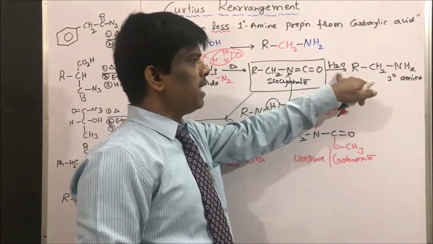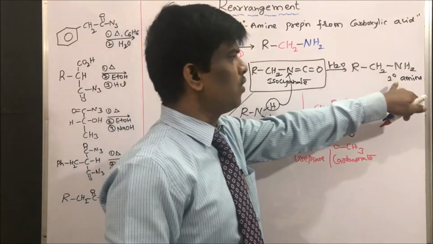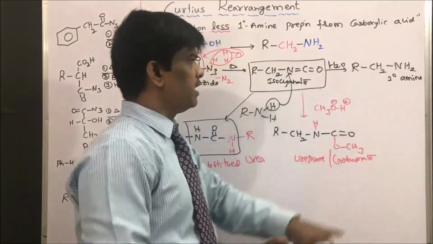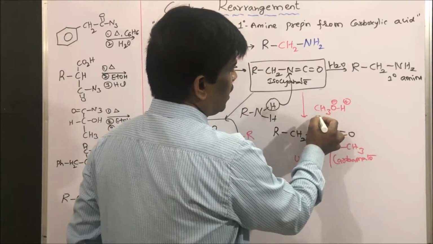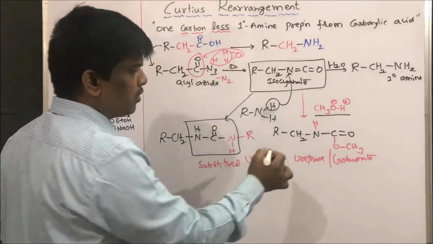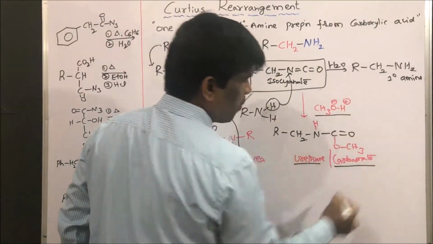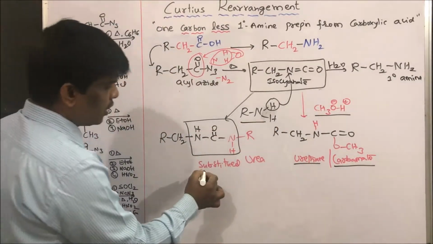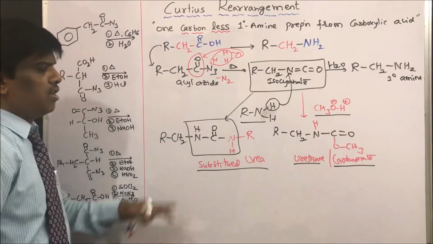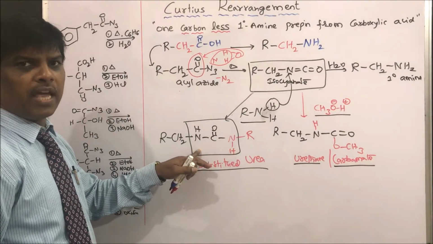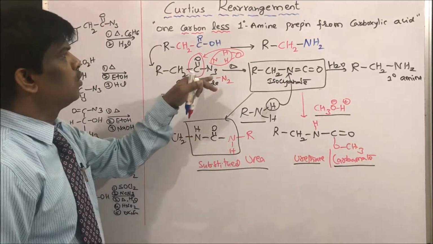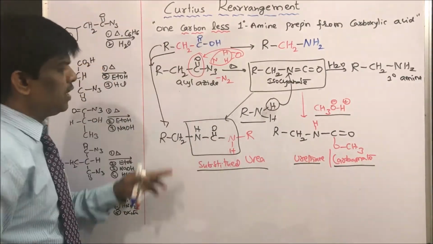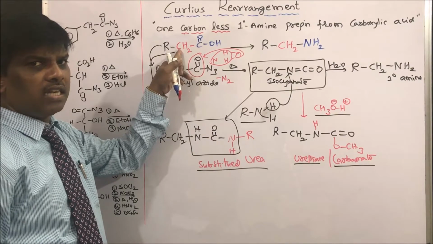By simply adding water and refluxing, you are going to end up with a primary amine, one carbon less. Instead of water, if you treat it with methanol, you are going to get a urethane or carbamate. Or if you add an amine, you are going to get a substituted urea. So what is the way to prepare ureas? It is through Curtius rearrangement. So you make urea from this carboxylic acid.